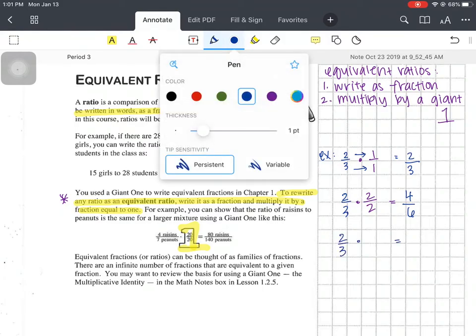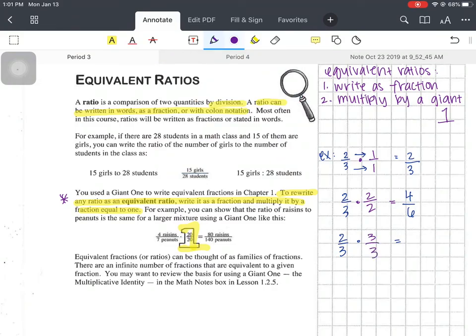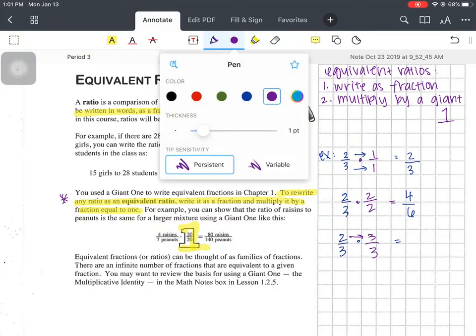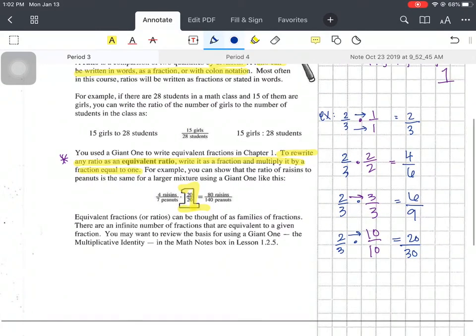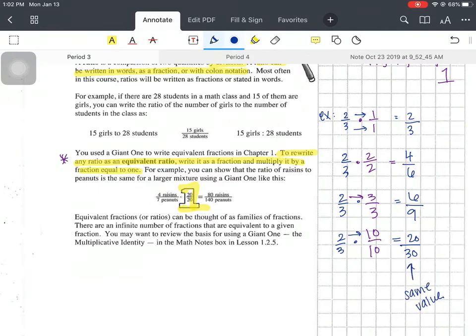2/3 times, if I did 3 over 3, 2 times 3 going straight across, 2 times 3 is 6, 3 times 3 is 9. If I took 2/3 and I multiplied it by 10 over 10, right? 2 times 10 going straight across, 2 times 10 is 20, 3 times 10 is 30, and it gives me a different fraction that I can use, but remember, all of these have the same value, right? And look, I just multiplied by 1 every single time. 2 divided by 2 is 1, 3 divided by 3 is 1, 10 divided by 10 is 1, and it gives me the same thing.